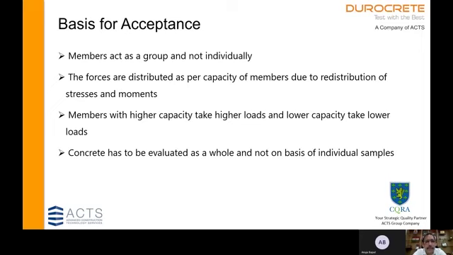So members with higher capacity automatically take higher loads and those with lower capacity take lower loads. When we evaluate the concrete, it is supposed to be taken as a whole and not on the basis of individual members. Similarly, concrete is also looked at as a whole and not on the basis of individual samples.